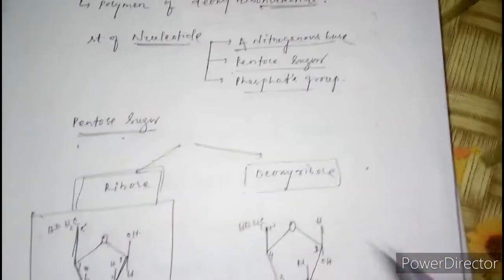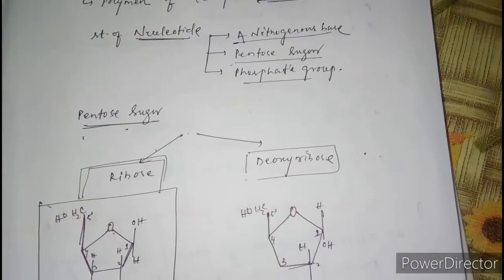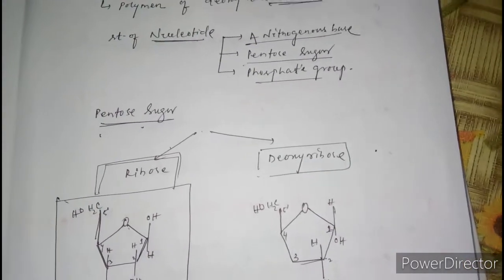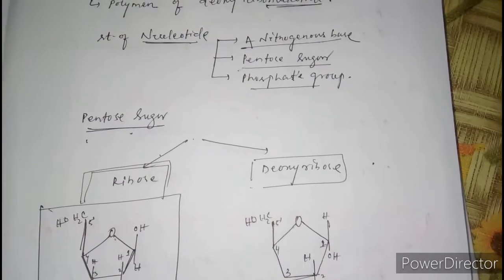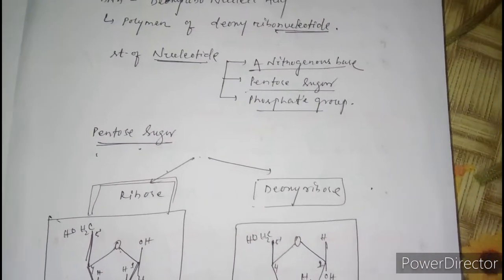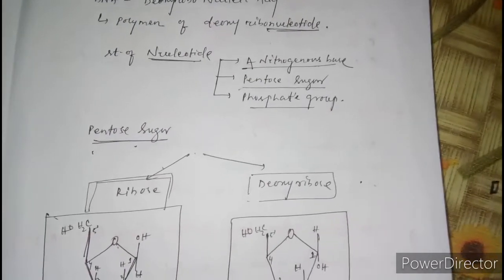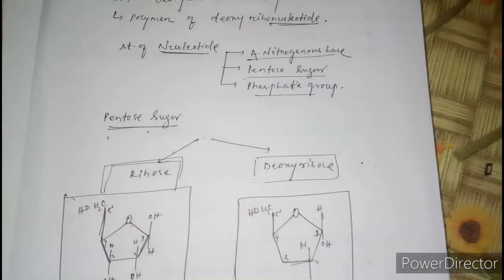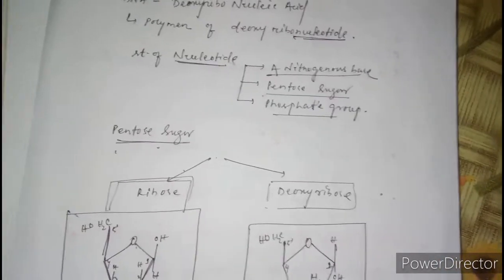At carbon number 2 there is one oxygen less, so it is termed deoxyribose sugar. It is present in DNA. Pentose sugar is finished.